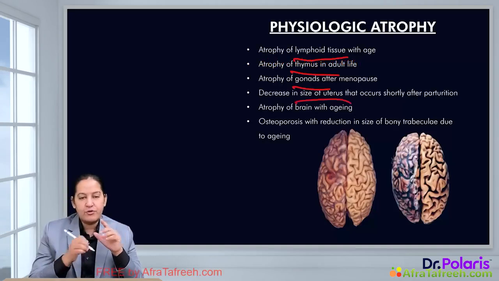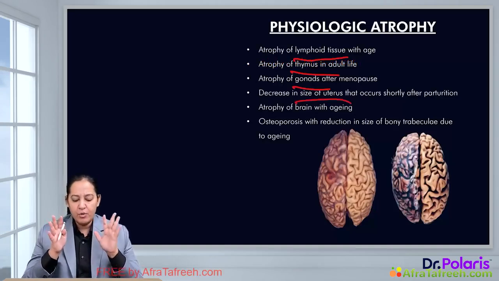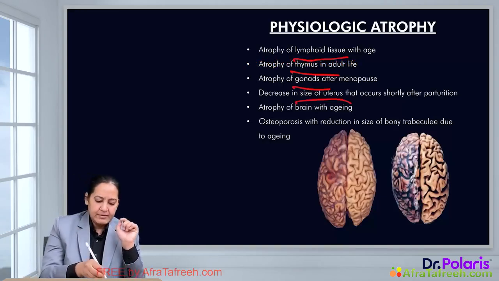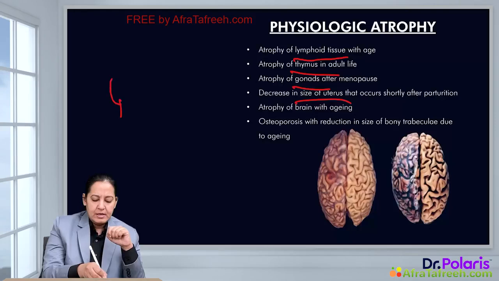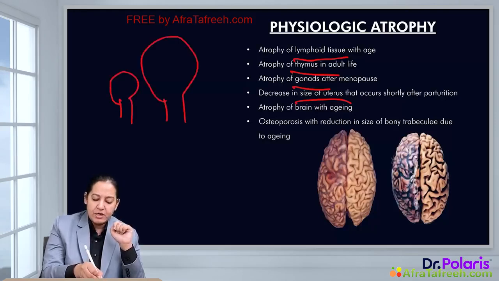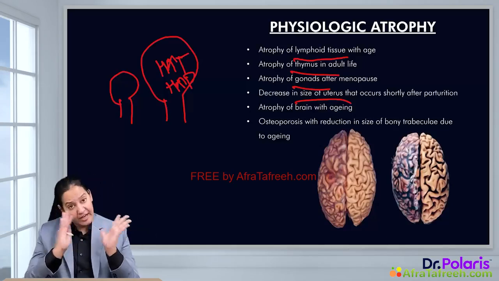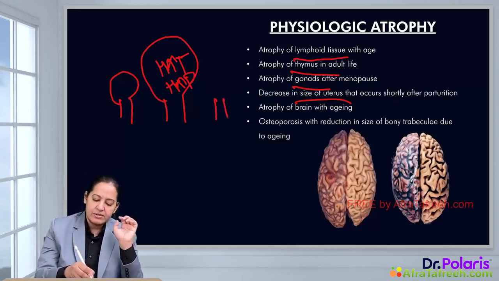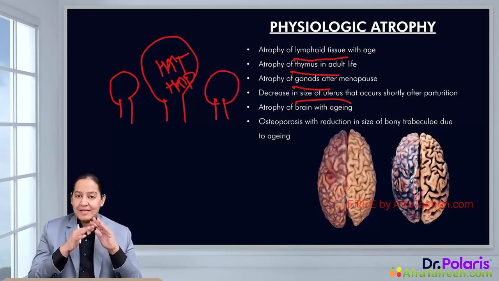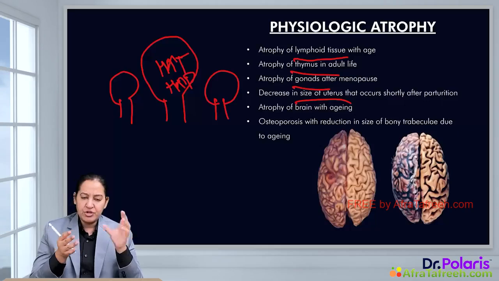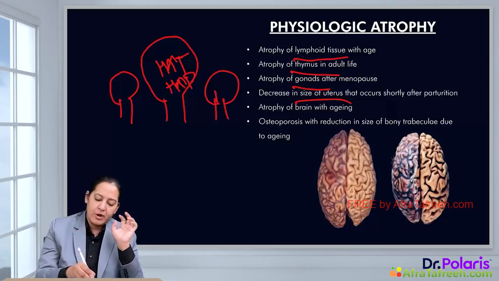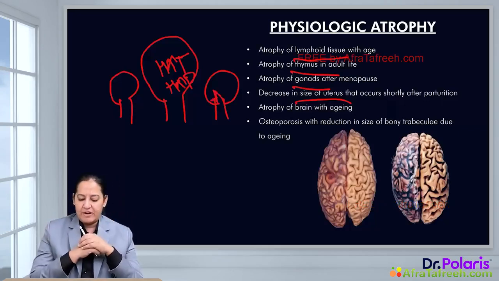Decrease in size of the uterus after parturition. Let me draw a diagram. This is a normal, non-pregnant uterus. During pregnancy, the uterus increases in size because of hypertrophy as well as hyperplasia. I have told you the pregnant uterus is an example of both. After delivery, the uterus again reduces in size. What is the reason behind it? That is known as parturition. So after parturition, the reduction in size of the uterus is due to atrophy. So that is an example of atrophy.